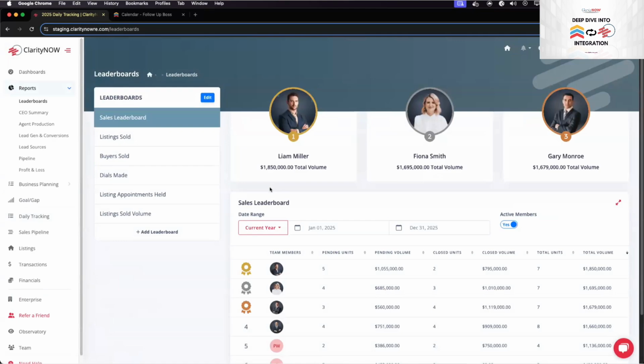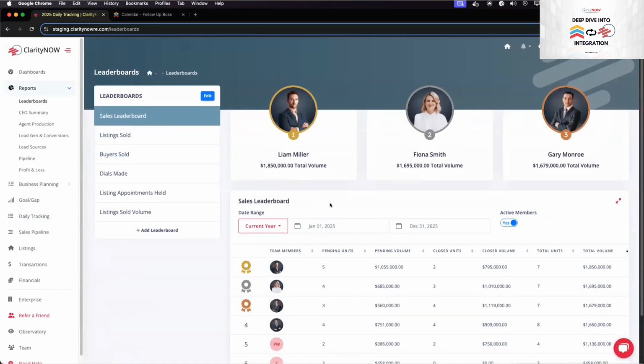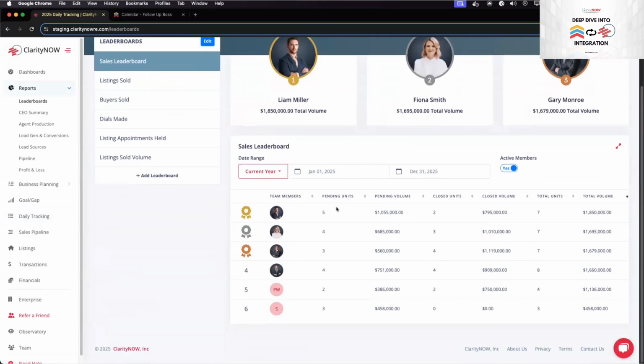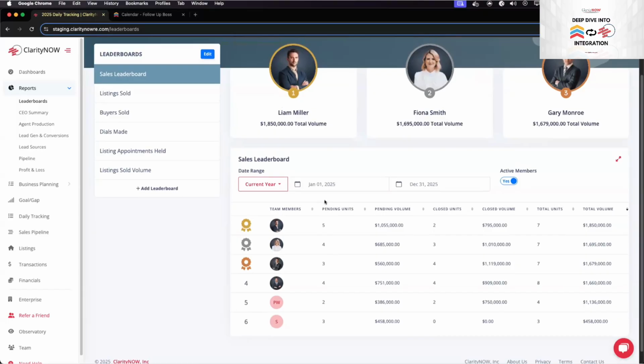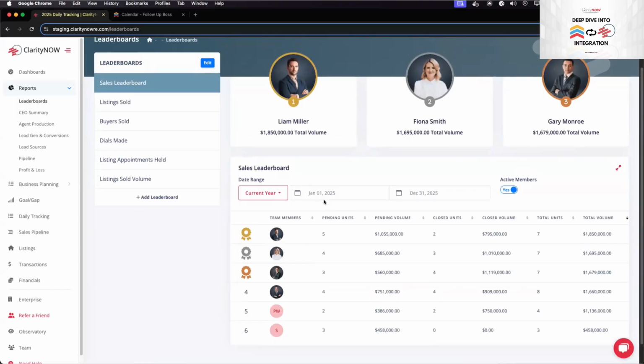If you go to reports and you click on leaderboards, the system is going to come with one static leaderboard, which is a sales leaderboard at the very top, right? Which is just those closed units and total volume. Obviously, you can import your pictures and make it a little more presentable with photos in there, but it's going to come with one static leaderboard for everybody.